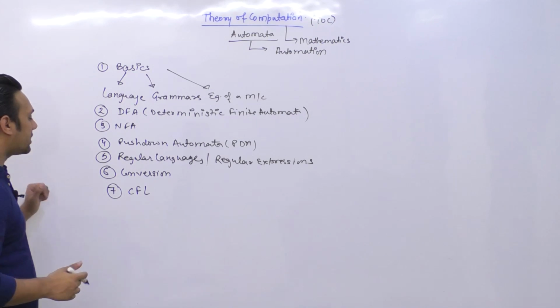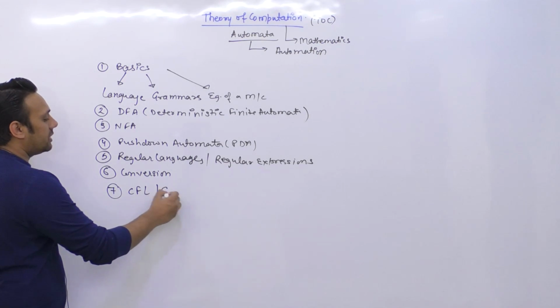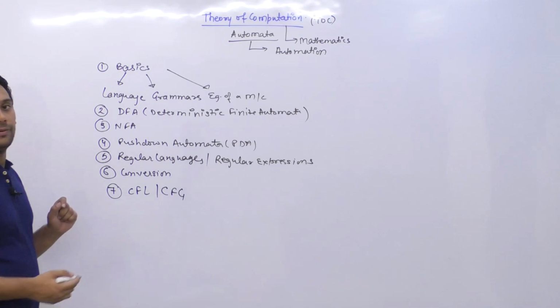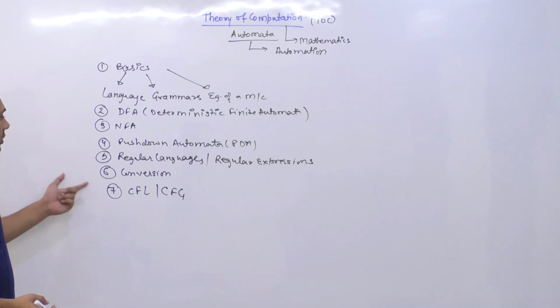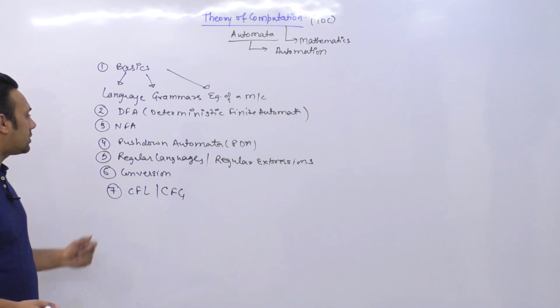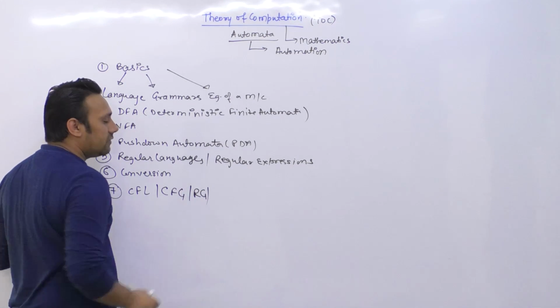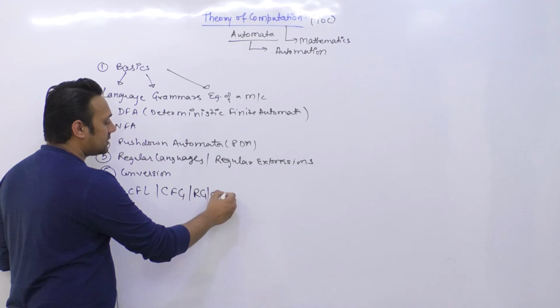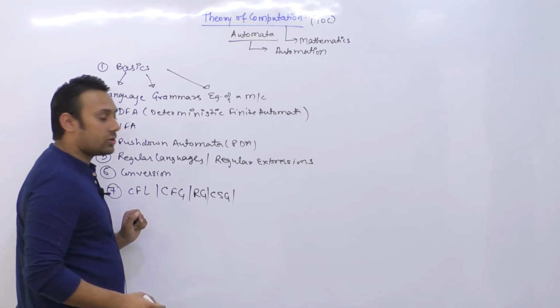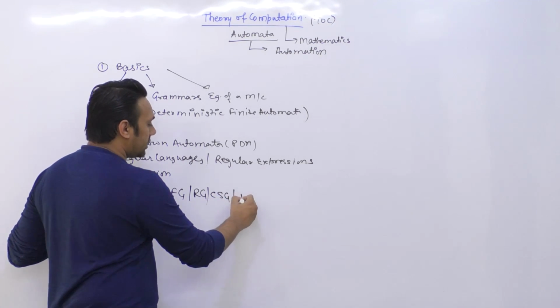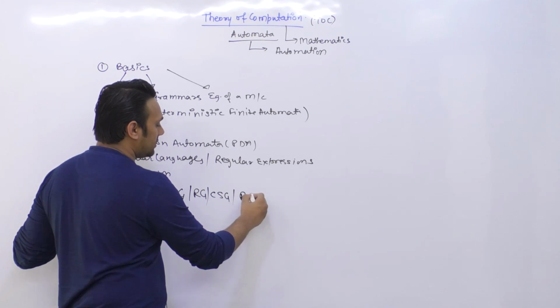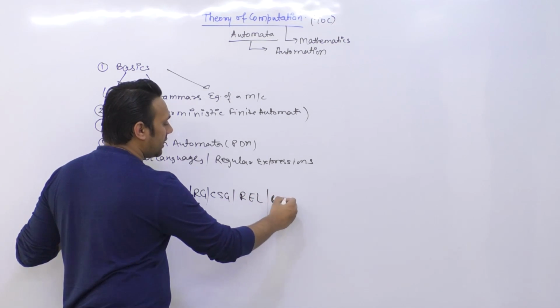So we'll have a complete discussion regarding context free language, we'll have a complete discussion regarding context free grammar. And also because we have discussed about these DFAs, we'll also discuss about the regular grammar, we'll also discuss about the context sensitive grammar, and then we will also discuss about the recursively enumerable languages. Then we'll be having the recursive languages.